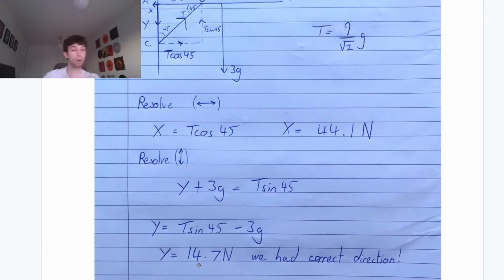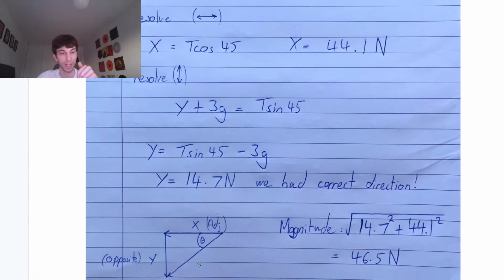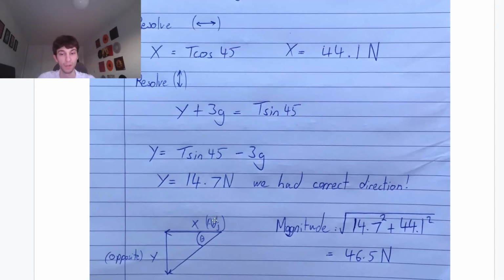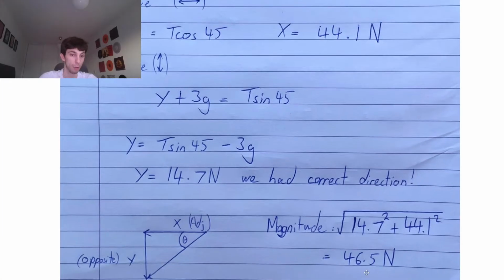Okay, find X and Y and then square root. Perfect. We found X, we found Y. We also need the direction though. A good way to think of it is set up your little triangle like this. First of all, find the magnitude. We do 14.7 squared plus 44.1 squared. It's like when we're trying to find the speed with velocities or any other magnitude question, really. Take the square root, we get 46.5 newtons to be the magnitude.